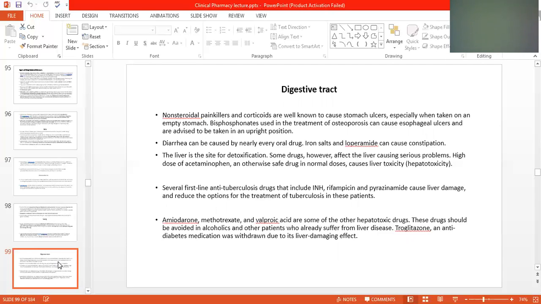Amiodarone, methotrexate, and valproic acid are some of the other hepatotoxins. These drugs should be avoided in alcoholics and other patients who already suffer from liver disease. Troglitazone, an antidiabetic medication, was withdrawn due to its liver-damaging effect.